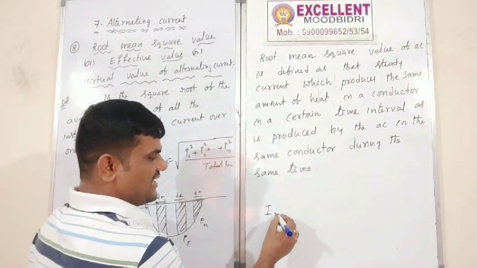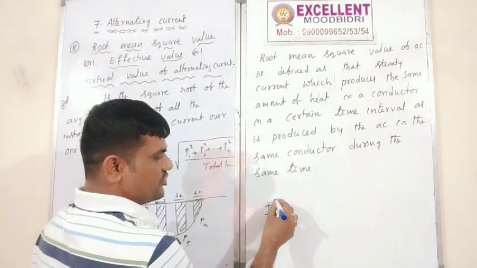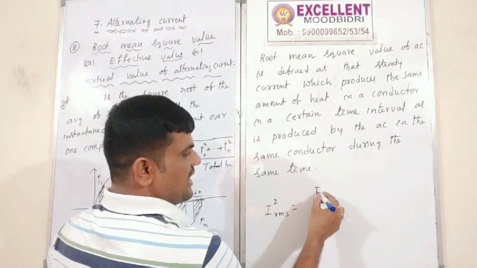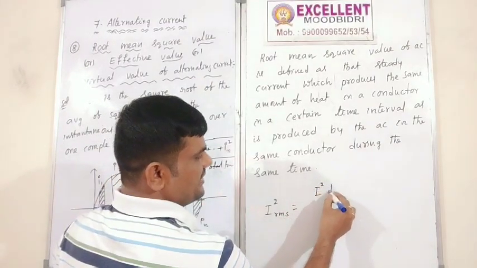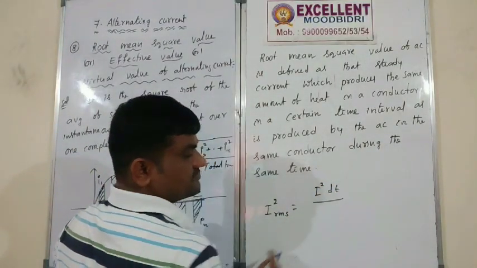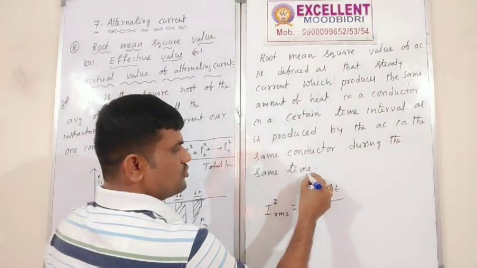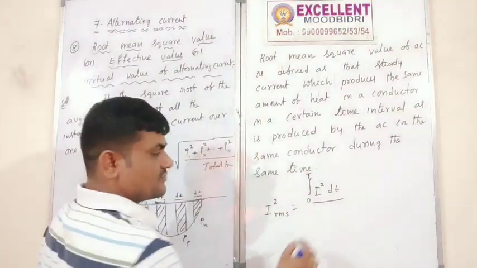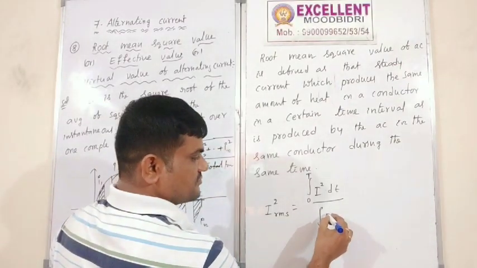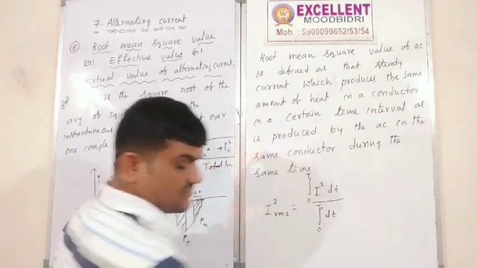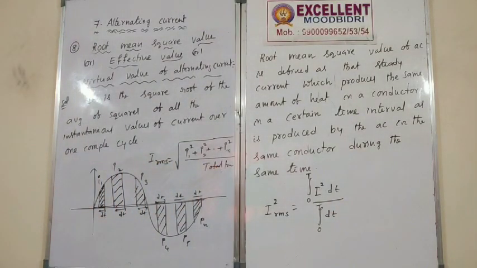IRMS square is equal to the integral of I square dt over one complete cycle, 0 to T, divided by T. Yes or no?